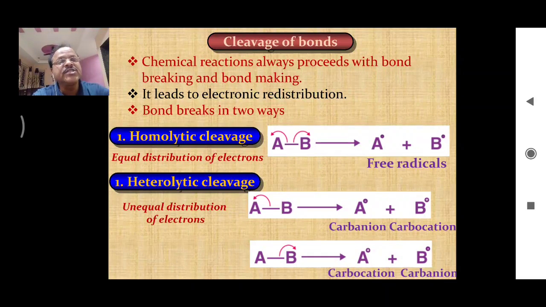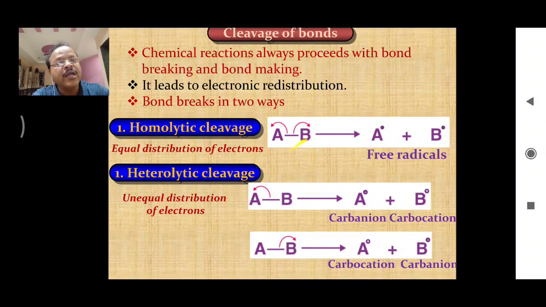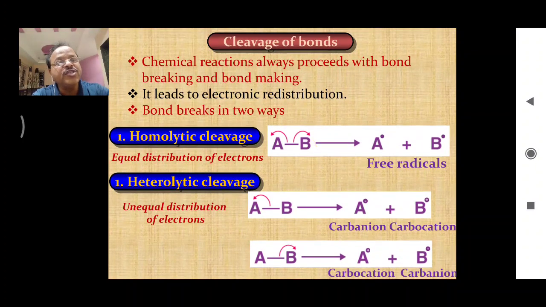Now let's see the general reaction of homolytic cleavage, this one. There is a bond between A and B. This bond breaks homolytically, meaning the two electrons which are present between A and B, after cleavage, each of the A and B atoms retains one electron, which are shown here.